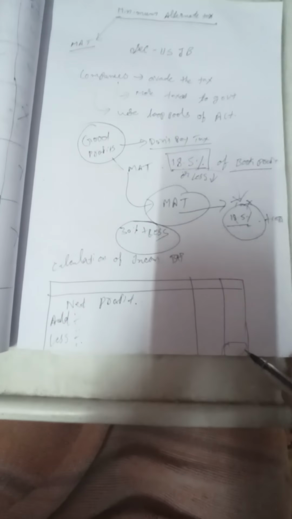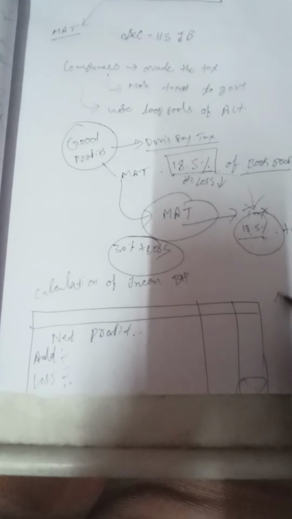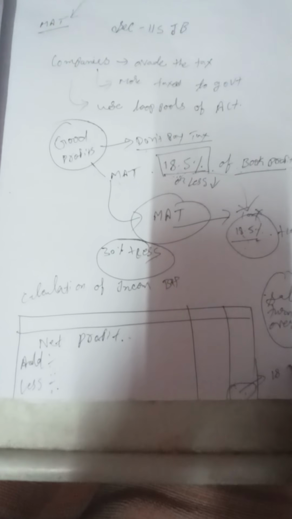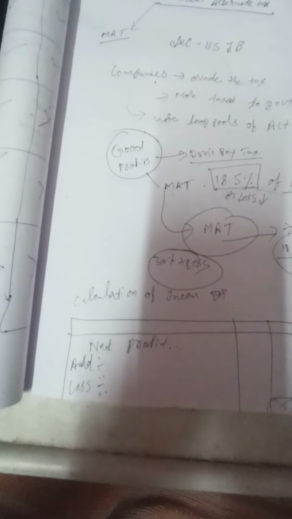Now, comparing this amount with the sales turnover, if the percentage you arrived at is 18.5% or less than 18.5%, then the entire amount is taxed at the rate of 18.5% plus cess.